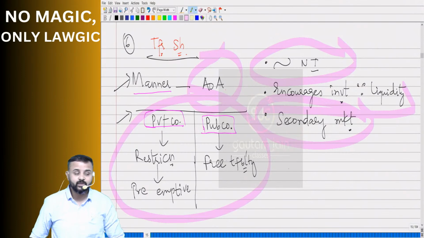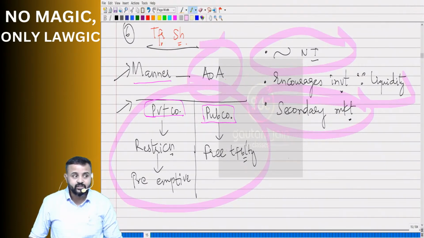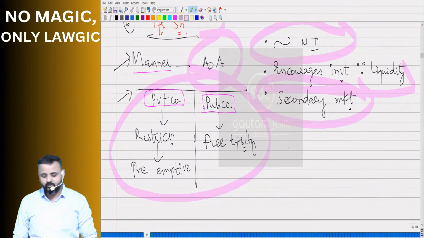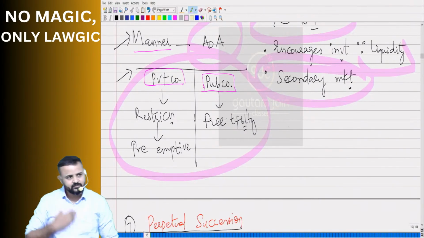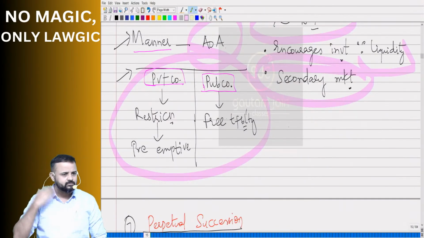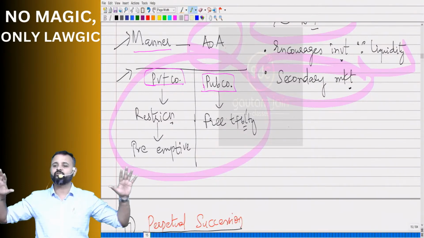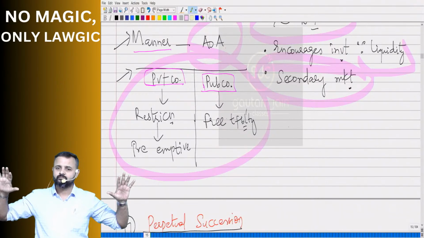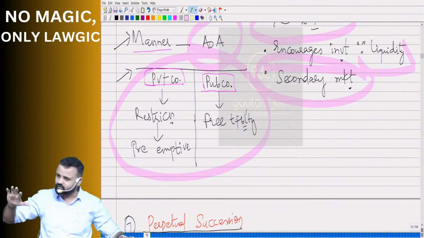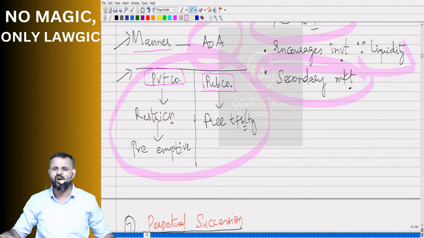Next one, you please tell me. Perpetual succession. What do you mean by perpetual succession? Continuity. It goes on, goes on, goes on forever. So members may come, members may go, but the company goes on forever. That means the company is in existence because of law and the company will come to an end because of law.